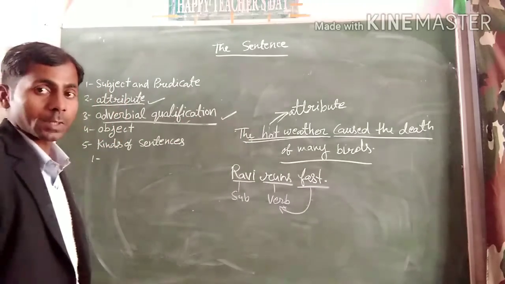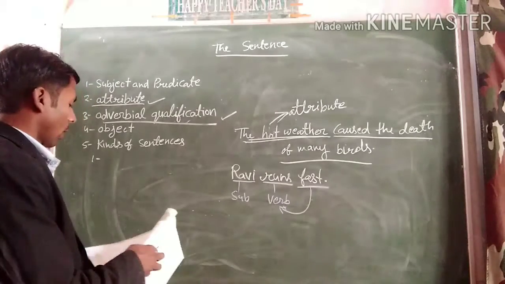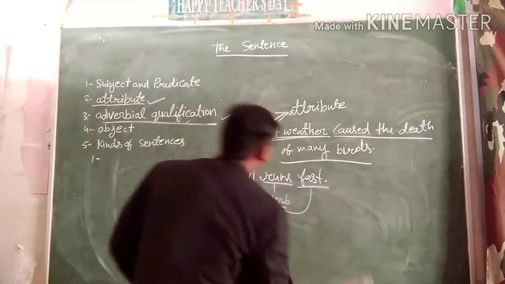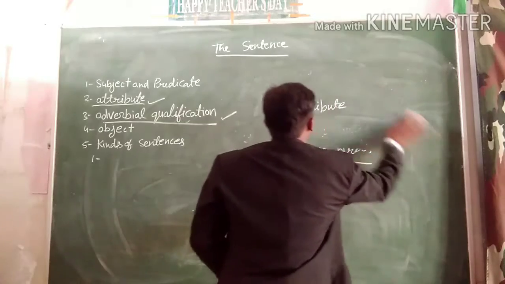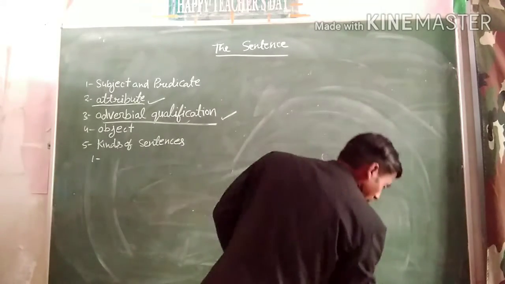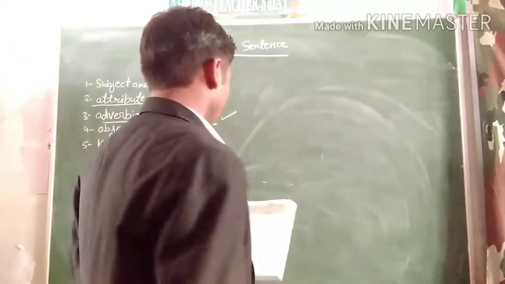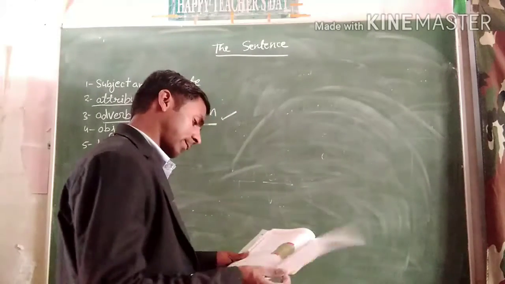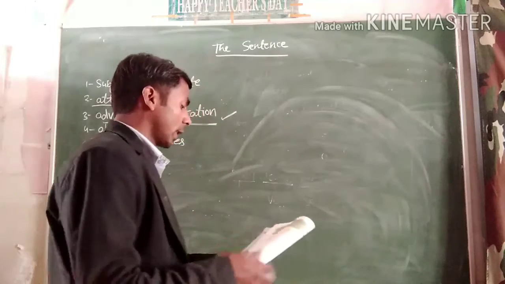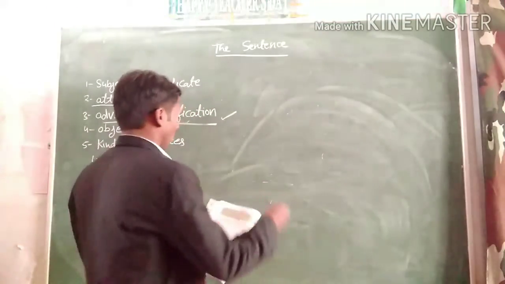It's clear? Next is object. So listen carefully to proceed in our chapter, and you will know about the object. Listen. Sarita is reading a book.